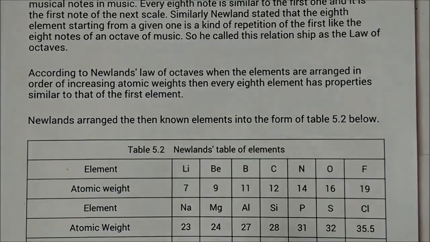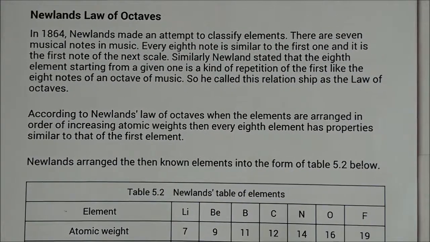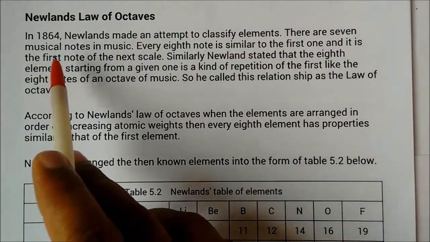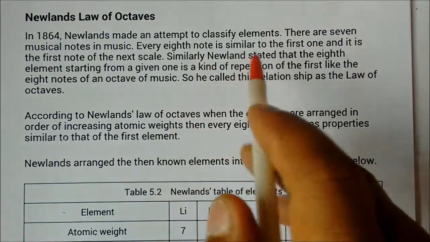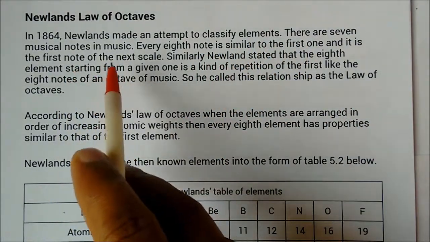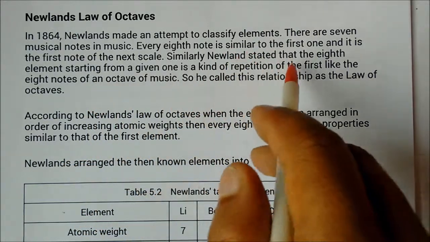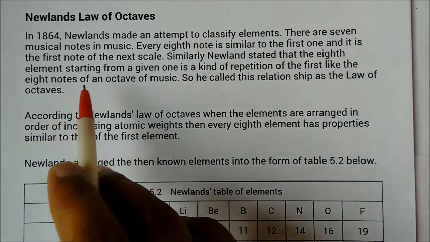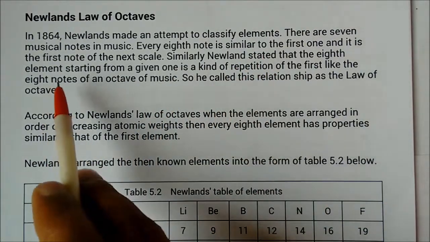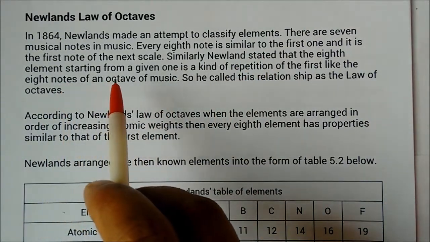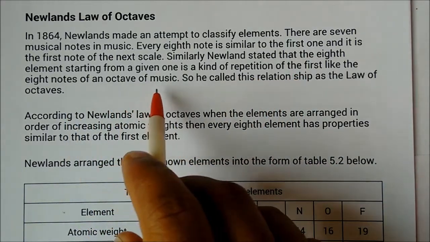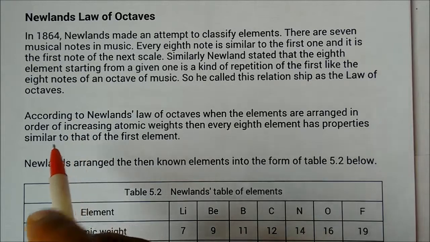Next was given by Mr. Newland's law of octaves. He gave the concept of the law of octaves in 1864. Actually, he said that there are 7 musical notes in music, and every 8th note is similar to the first one, and it is the first one of the next scale. Similarly, Newland stated that the 8th element starting from a given one is a kind of repetition of the first, like the 8th note of the octave. So he called this relationship the law of octaves.